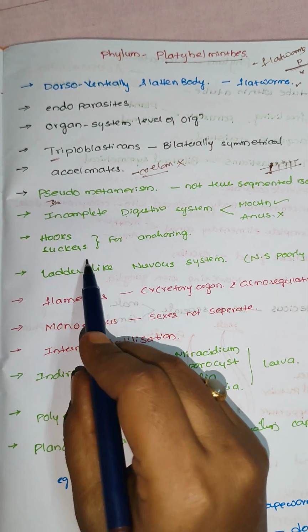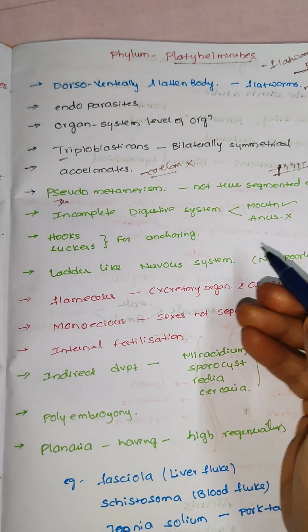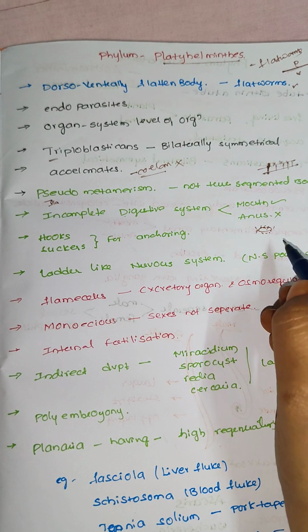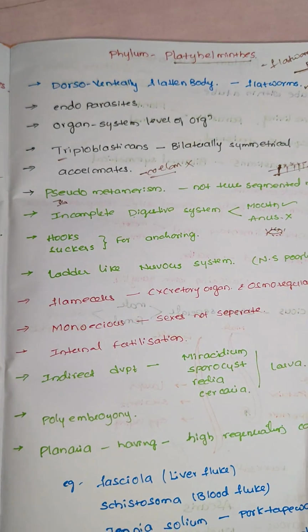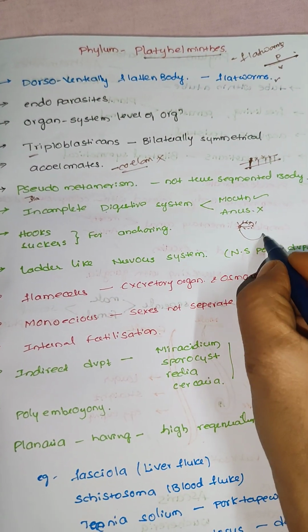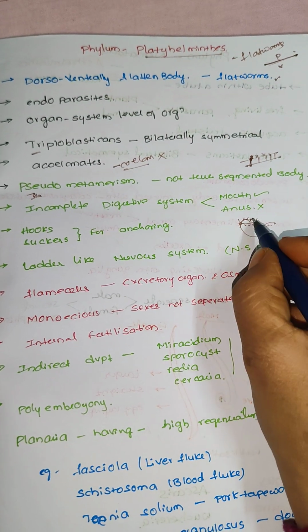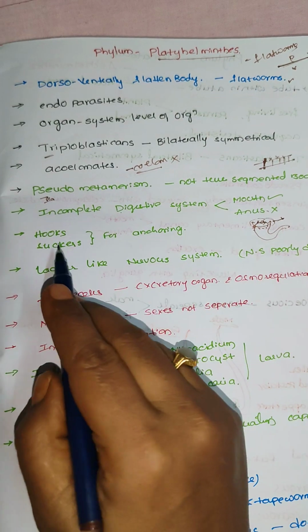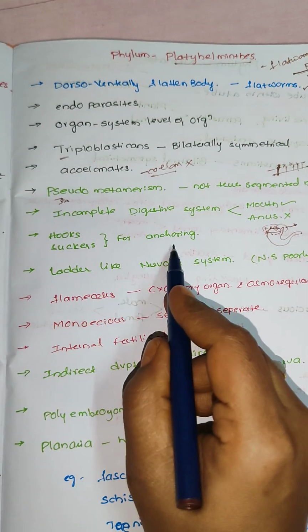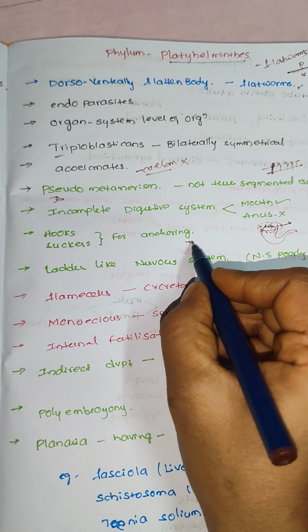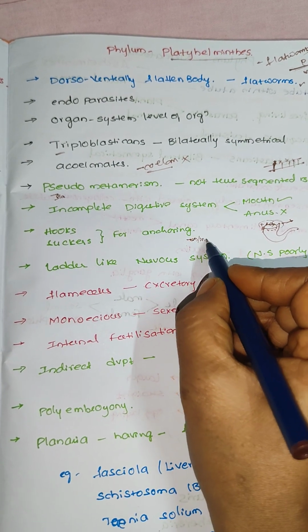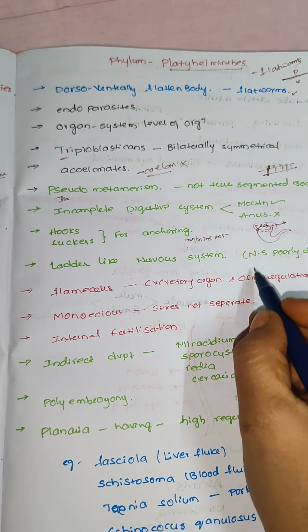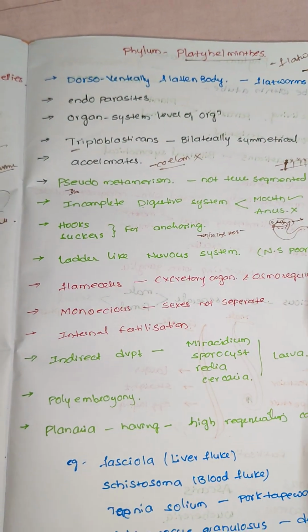Hooks and suckers and even the rostellum are also present in the body of the organism to anchor in the host. Why? Because these are all parasites. The parasite is placed in the host. In the host, it has a grip with the help of hooks and suckers for anchoring on or in the host. And a ladder-like nervous system is present. The nervous system is poorly developed.